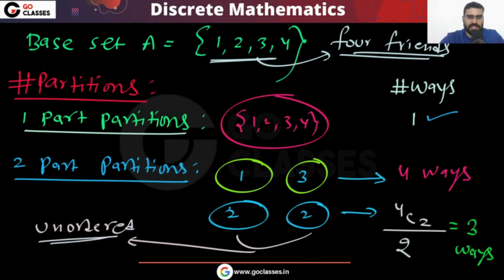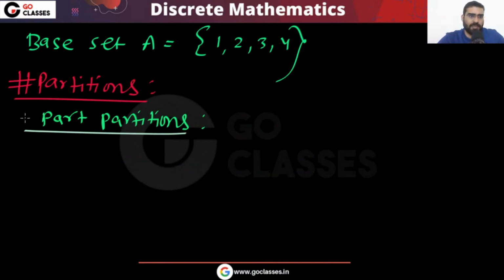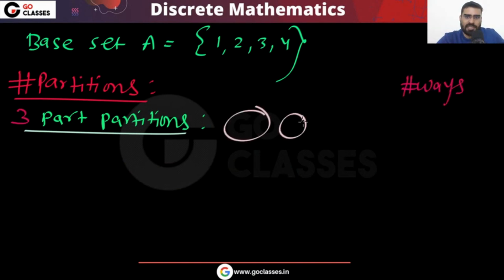Okay, what else? Now you can also create 3-part partitions. How many 3-part partitions are there? When you are creating a 3-part partition, you have to use 3 rooms. Then automatically the only possibility is 2, 1, 1. So the answer will be 4C2: which 2 friends are together? That will be 6.